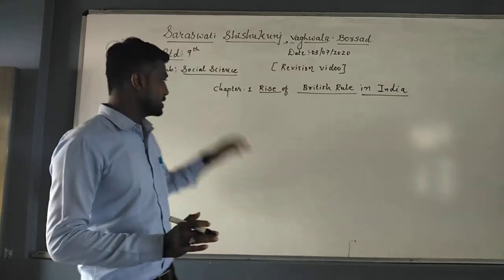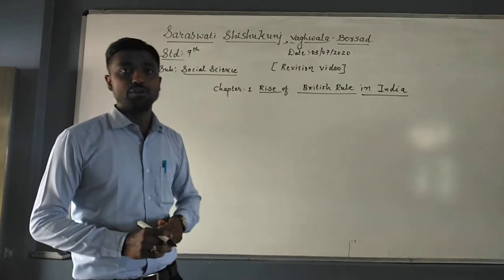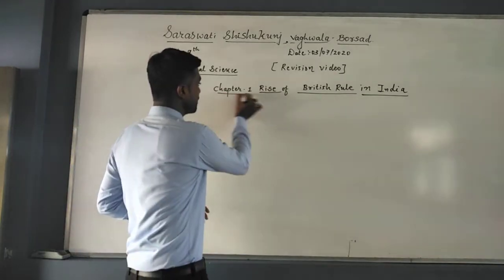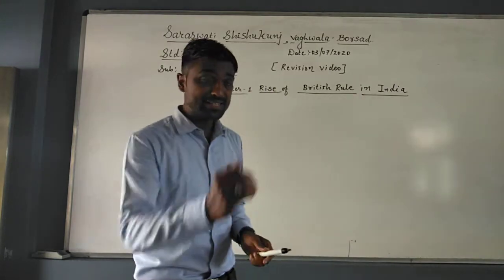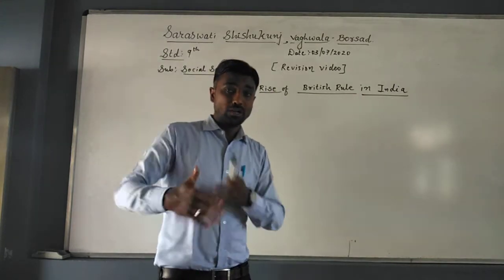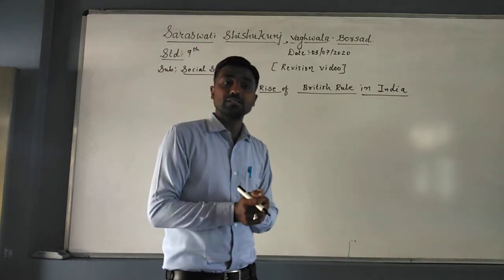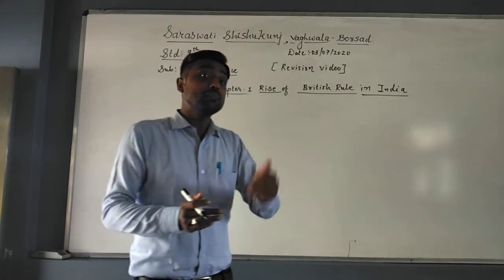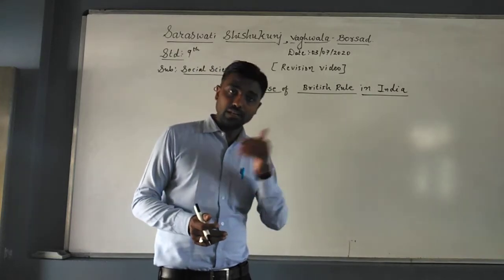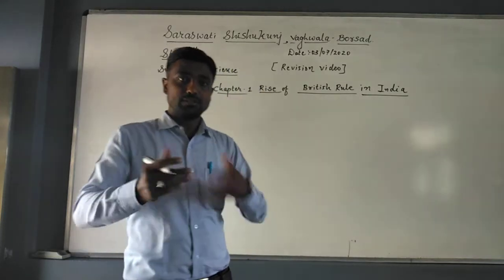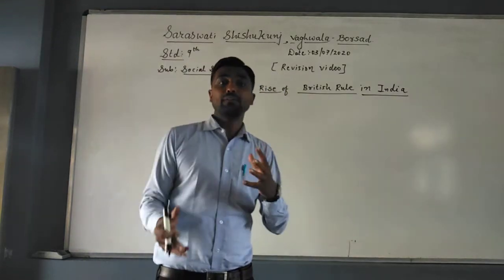We will discuss the major topics. I will write over here what the major content is, all the things we will discuss in today's video. When we began this chapter, if you remember, we talked about the rise of British rule in India. It means that the Britishers did not come to India for ruling purposes. They came to India for trade. When they came for the very first time, they didn't even get permission to carry out their trade. Afterwards they got the permission, carried out their trade, and finally started ruling us. How these things happened, we will discuss.